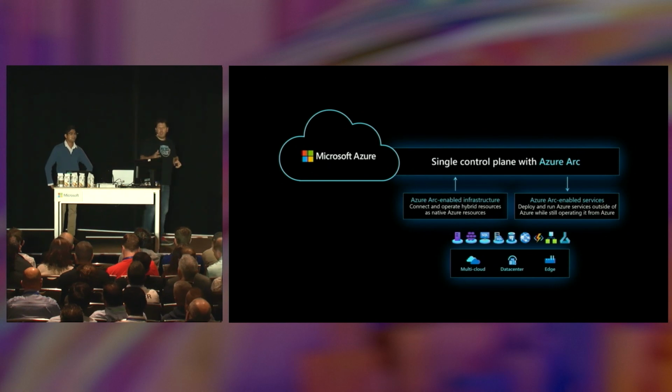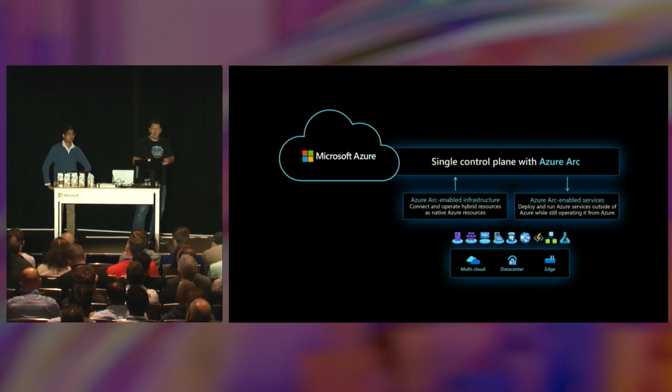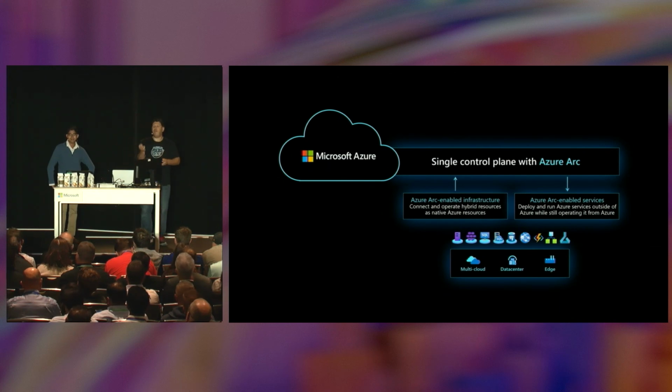So Azure Arc is really the notion of bringing a control plane, right, and stretching that control plane outside of Azure. Okay, so what does that really mean? It means that when we started to develop Azure Arc, we really wanted to make sure that we're able to provide customers with a way to govern, to manage, to secure, to observe all these IT assets that they have outside of Azure and bring those into Azure. Azure is the operating system of Azure, some may say. I like to say it that way because it really solidified the idea of taking that operating system, Azure Resource Manager, and stretching that across cloud and hybrid and edge, right, and multi-cloud.